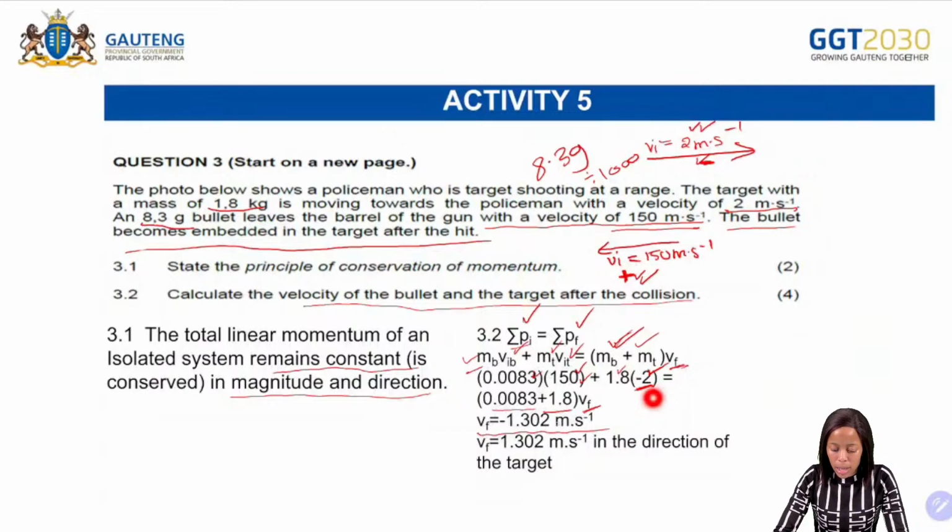And then if we're getting a negative answer, we said a negative answer means it's moving towards the person, because we chose that direction as negative, and a positive one means it's going to be moving towards the target. So remember, when it comes to momentum, we don't leave our answer as negative. You write the negative or positive answer, and from there you then write your direction.